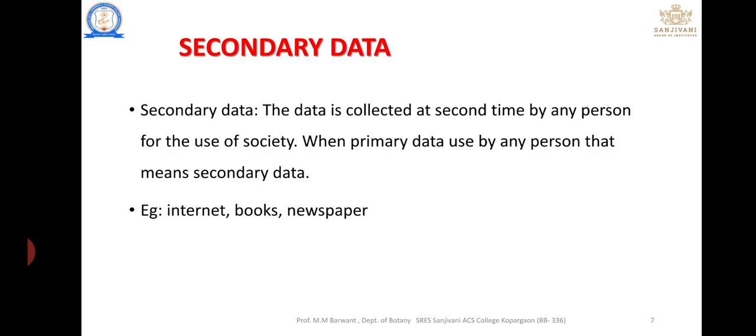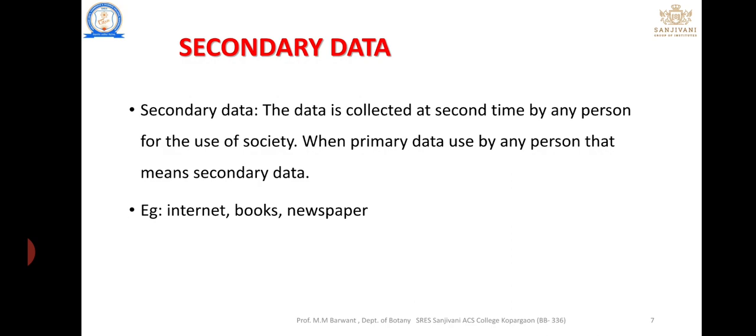In this video we are going to see the next concept, secondary data. In the previous video I explained primary data. The data used or collected for the first time is known as primary data. And what is secondary data? A simple answer is expected from you. The data used or collected a second time is known as secondary data. For example, the internet, books, and newspapers are some examples of that data.